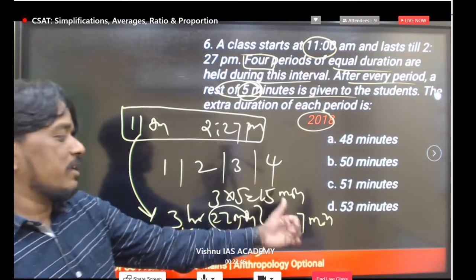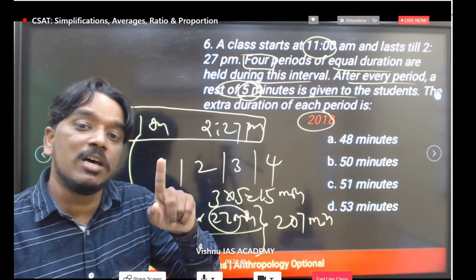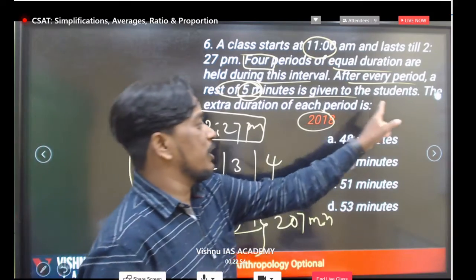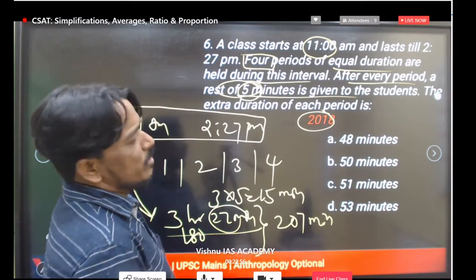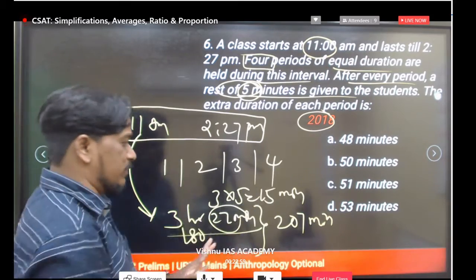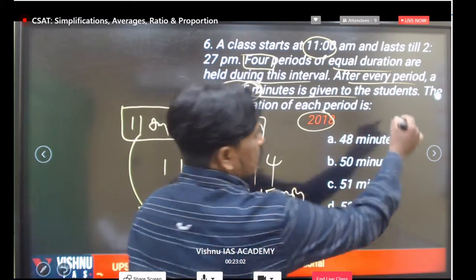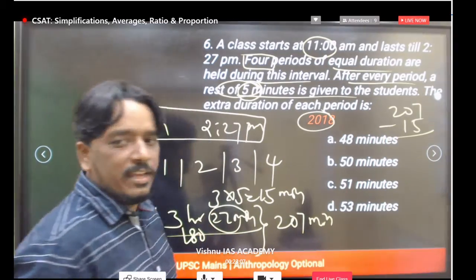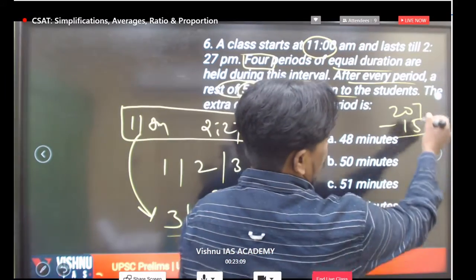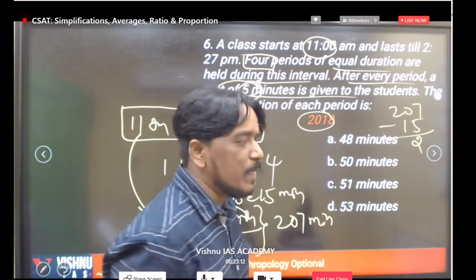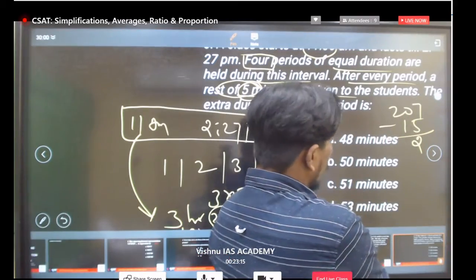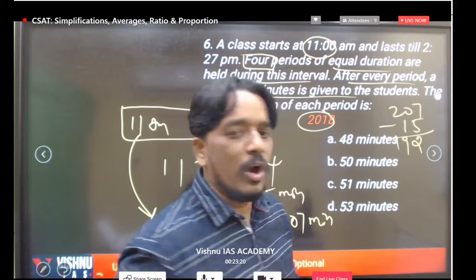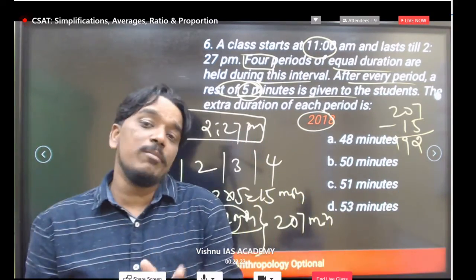From these 207, subtract 15 minutes because the break is excluded. You have to calculate only the period time. Directly, 207 minus 15: 7 minus 5 we get 2, and then 9. So 192 minutes. The remaining time is 192 minutes.